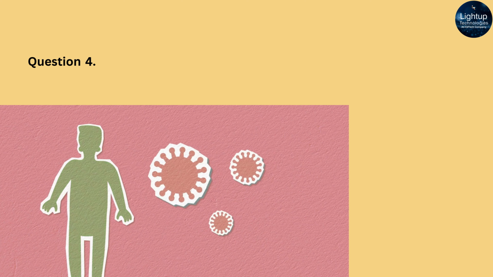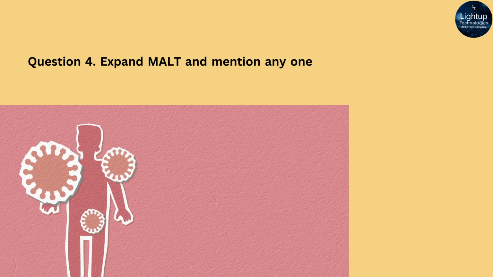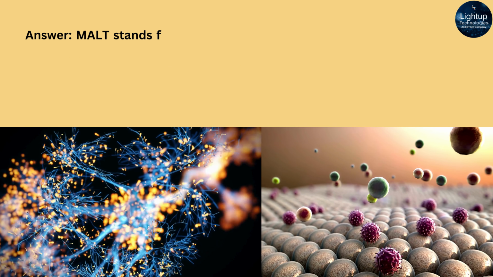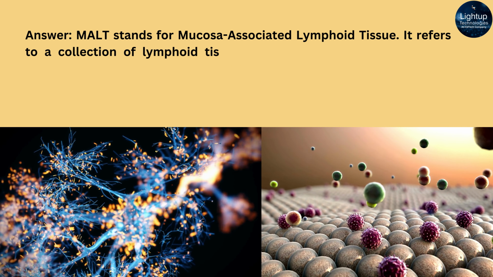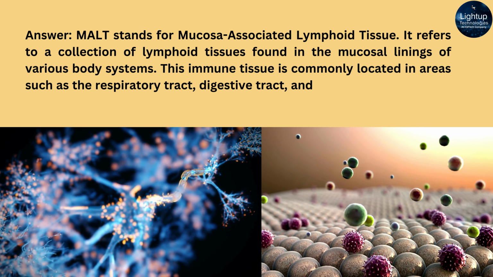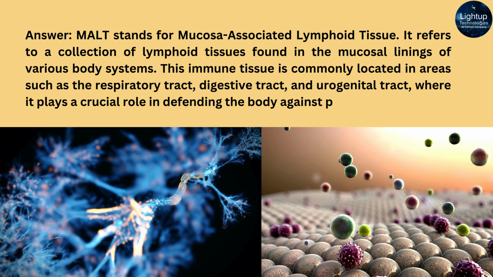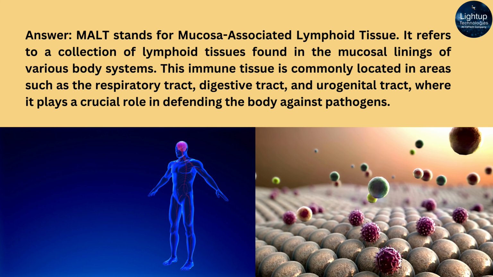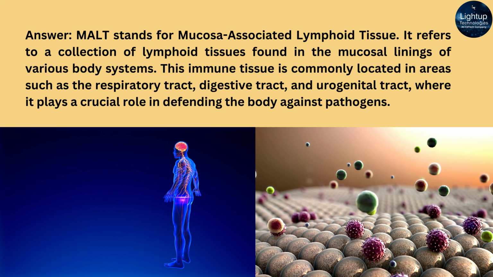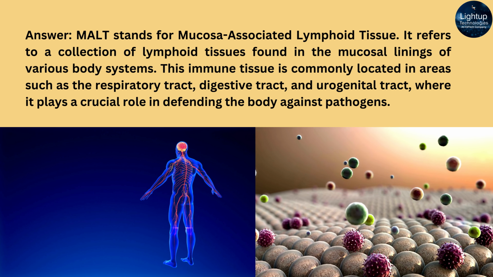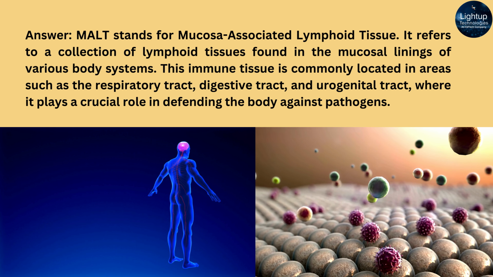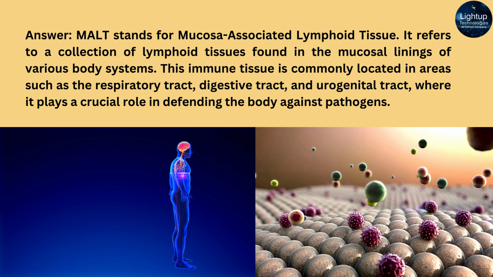Question 4. Expand MALT and mention any one location of it in the human body. Answer: MALT stands for mucosa-associated lymphoid tissue. It refers to a collection of lymphoid tissues found in the mucosal linings of various body systems. This immune tissue is commonly located in areas such as the respiratory tract, digestive tract, and urogenital tract, where it plays a crucial role in defending the body against pathogens.